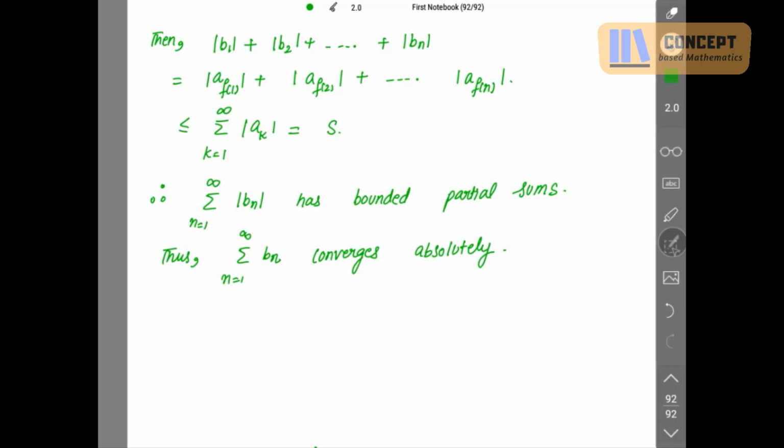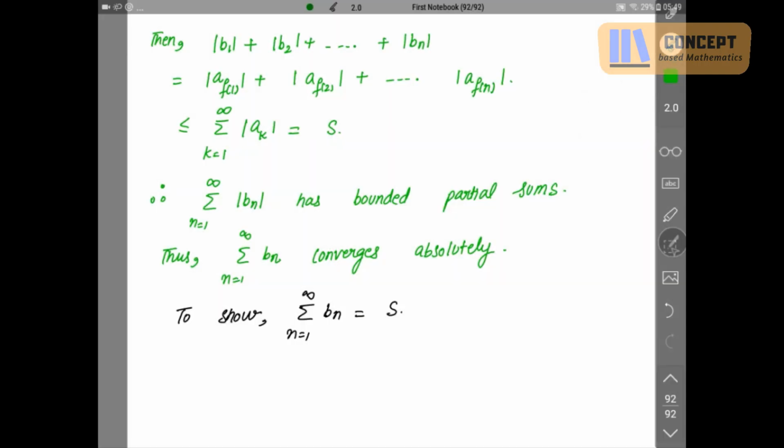Now the remaining left part to show is that summation Bn is equal to s, the same sum s. This we have to now show. Alright.